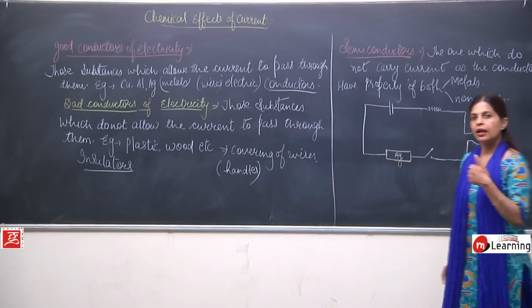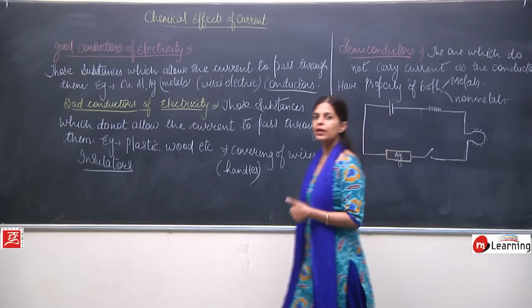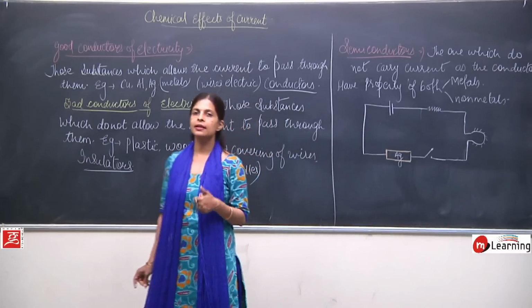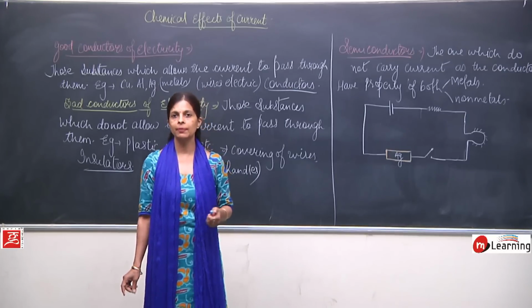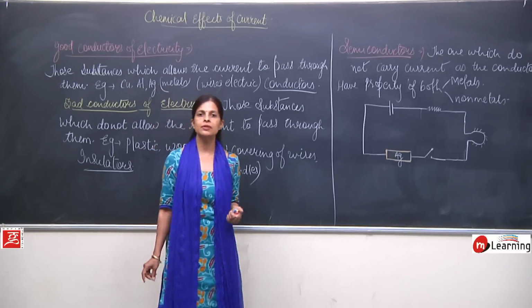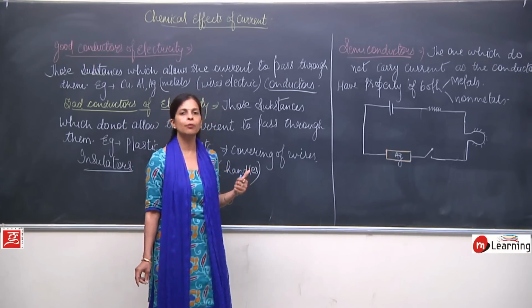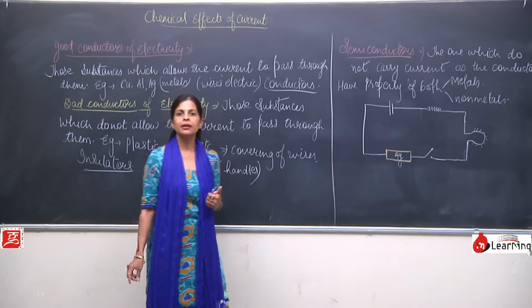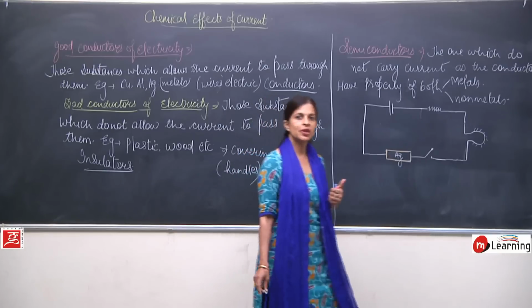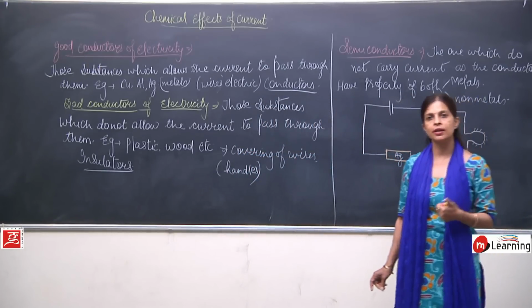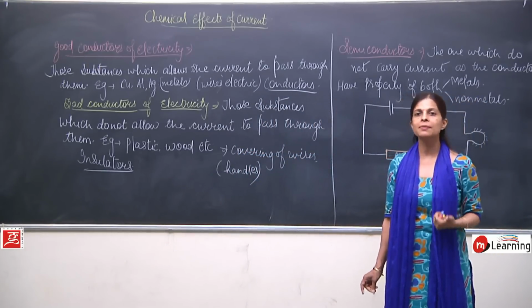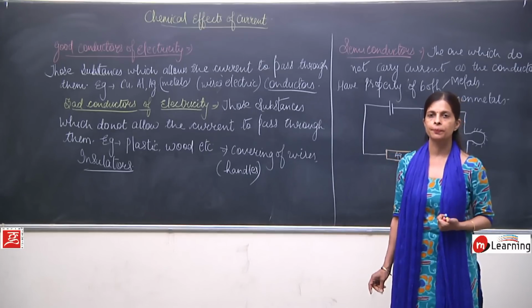Now, in case the current is very weak, the bulb cannot glow. Even though we can use a bulb of very low power, low voltage, but to check the current flow, to check whether the substance is a good conductor or bad conductor, many a times an LED is also used.